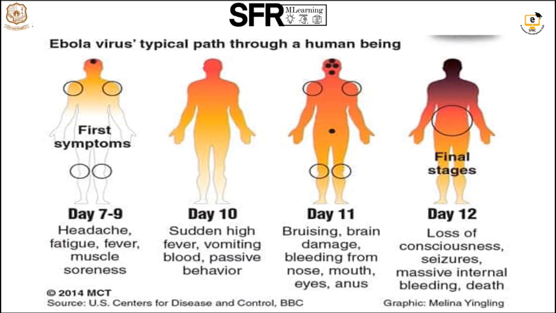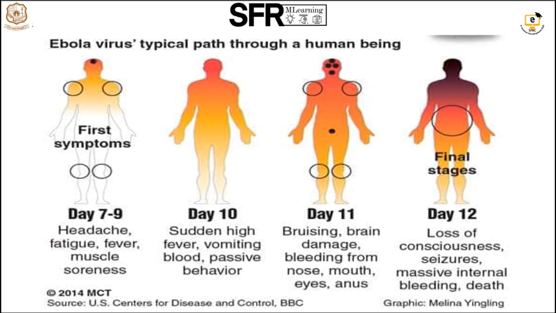The course of the disease, how the pathogenicity and the infection occur, we are going to see. The first symptom of the disease is headache, which leads to fatigue and slight fever. There will be pain in the muscles that leads to soreness. Around 10 days after, a sudden high fever will appear, and there will be vomiting and the spread of blood.